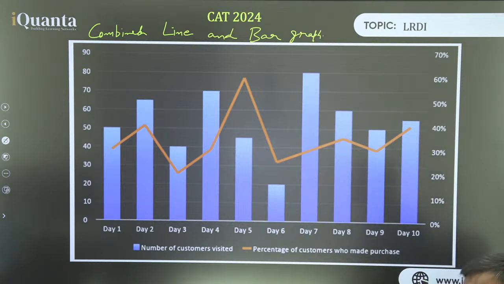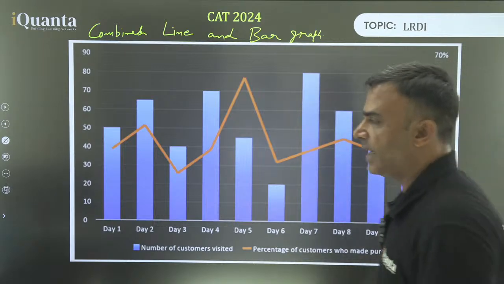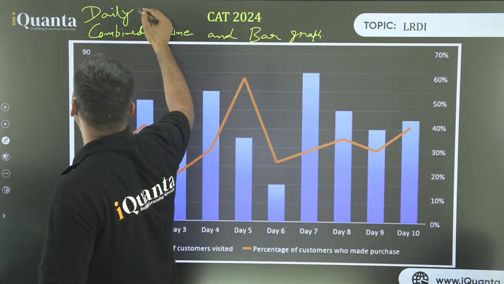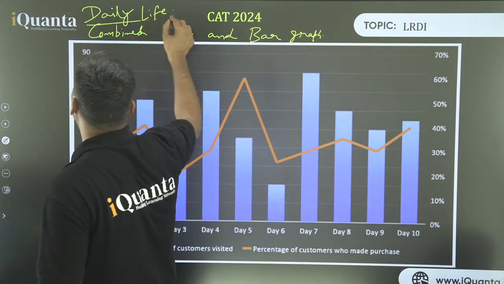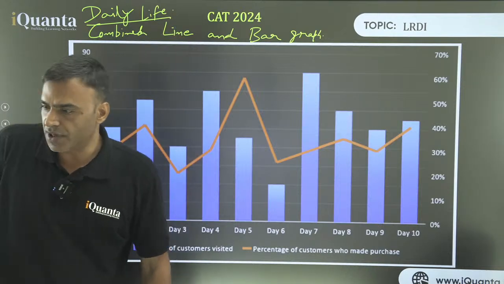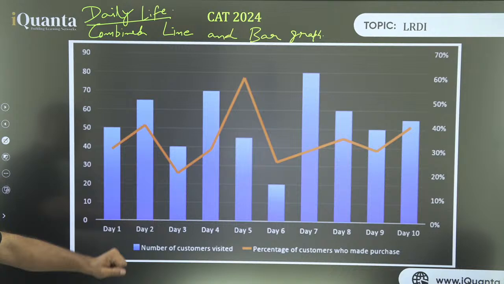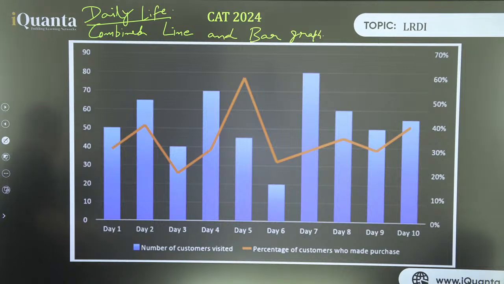Fantastic. Supermarket, shopping mall. See, this is what I mean by saying your daily life, the life that you have lived on this planet Earth, its experience will also come in handy, right? Clothing store, yes, very good. It can be a jewelry shop. Exhibition, number of customers visited and percentage of customers who made a purchase. It could be a charity function where things are displayed. So anything. Online websites, very good. Online marketplaces, all these things are possible.